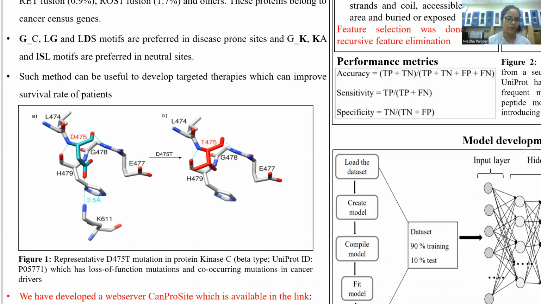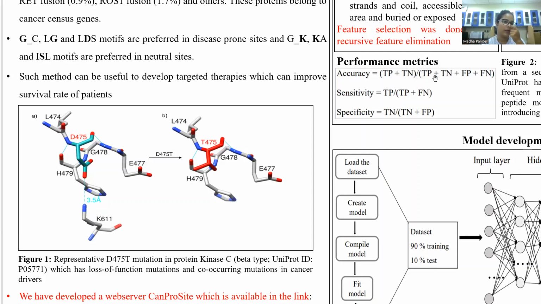Here is one example of the mutation. In protein kinase C, the aspartate 475 site has been mutated to threonine. Here you can see the interaction between this aspartic acid and the lysine, whereas when the site has been mutated, the interaction has been lost. So it can create a loss of function mutation.